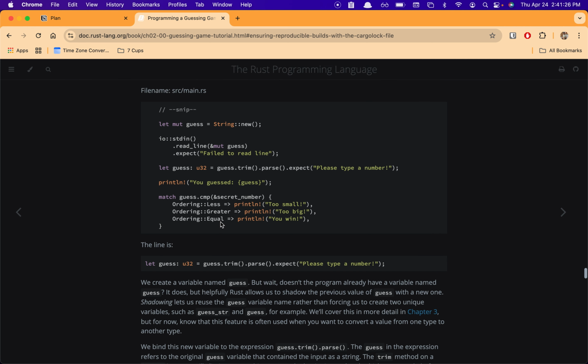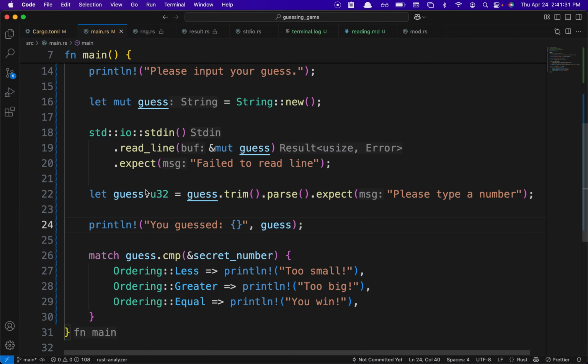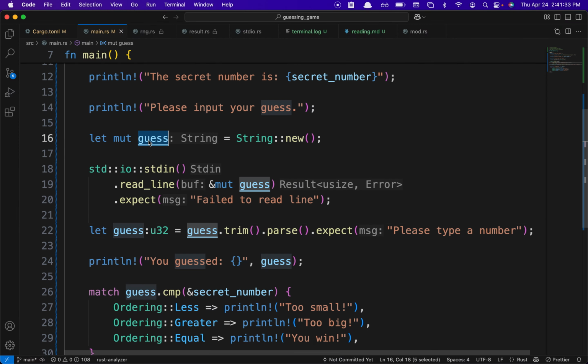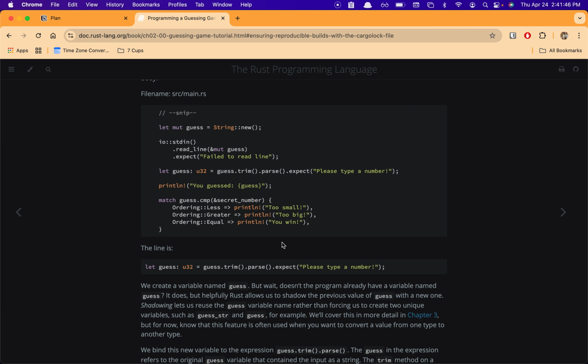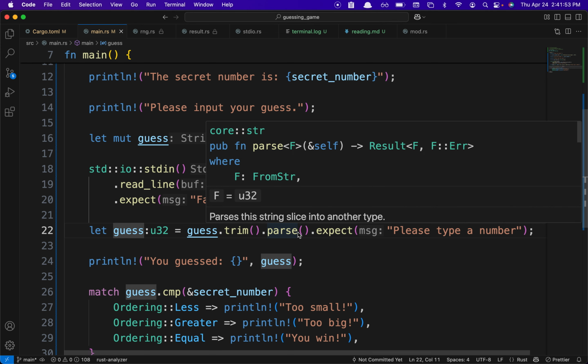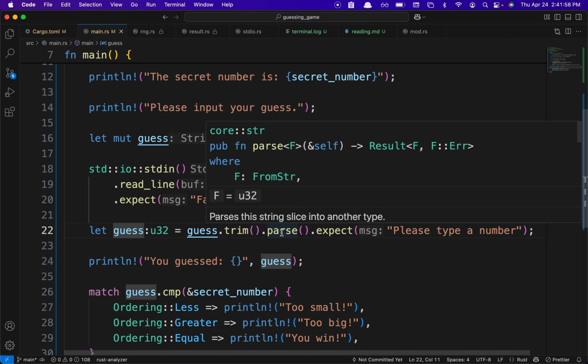In this case, how does this thing work wherein you create a guess initially, which is a string, and then later you create a guess, which is an unsigned 32-bit integer type, right? So how does it work? Before that, I was also wondering, we didn't even mention what to parse it into. We just said trim it, and we get a string, and then we say parse. Parse it into what?